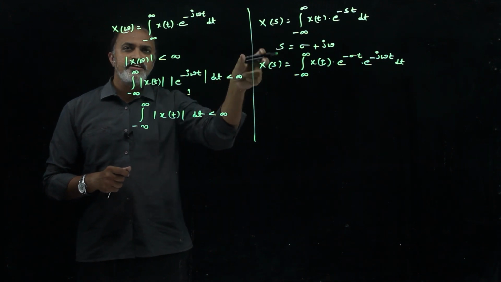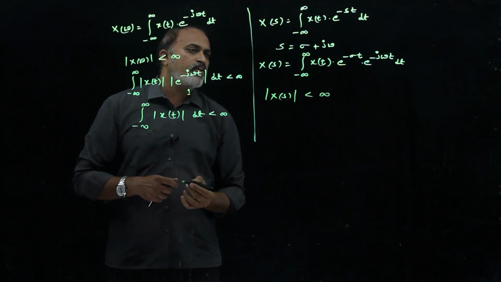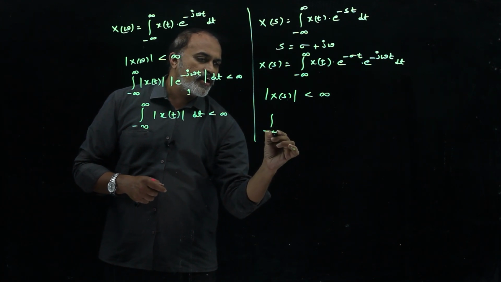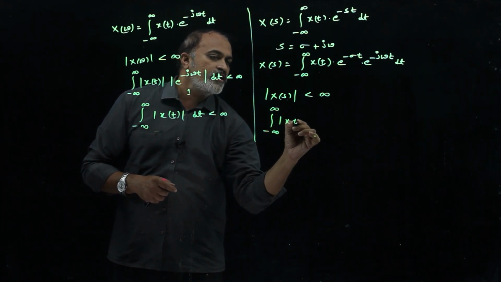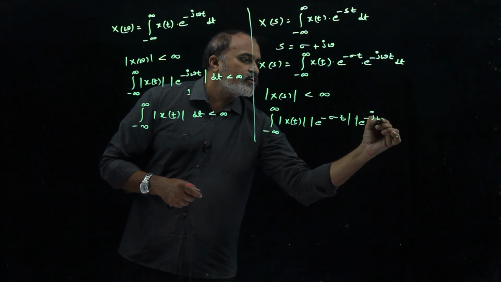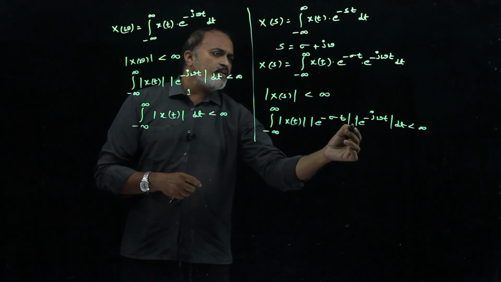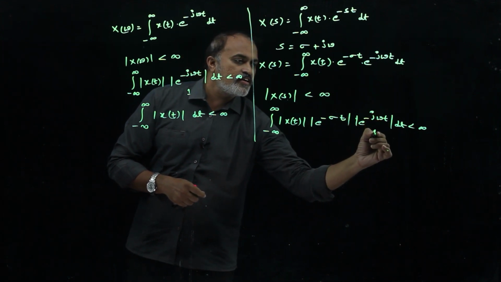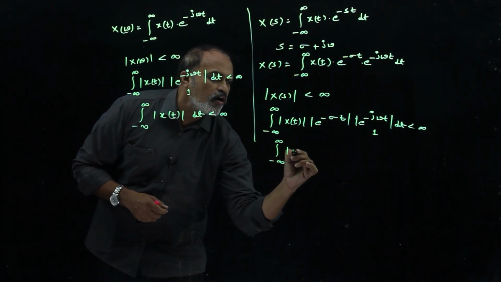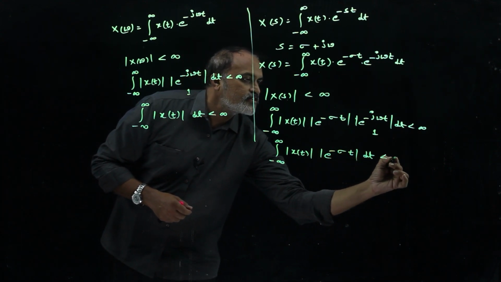And in order to get the existence condition of X of s, here also the magnitude of X of s must be finite, meaning less than infinity. For this, X of s can be replaced by this entire integration. So the integral from minus infinity to infinity of mod x of t into mod e power minus sigma t into e power minus j omega t dt must be a finite value here. Here also the magnitude of e power minus j omega t is 1. Now the left out term is the integral from minus infinity to infinity of mod x of t into e power minus sigma t dt, which is less than infinity.